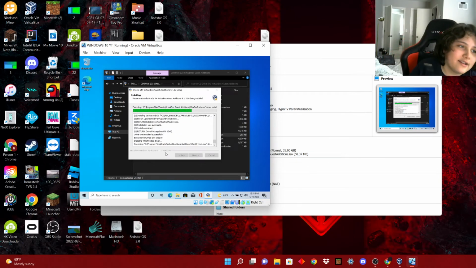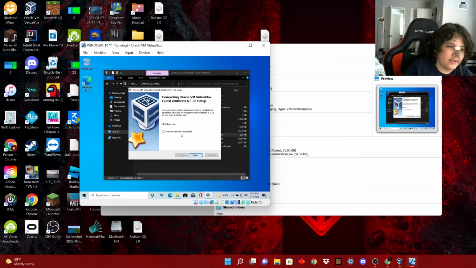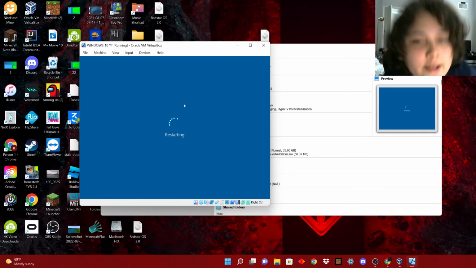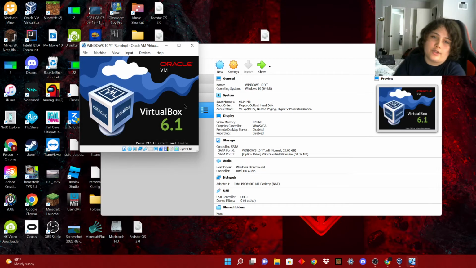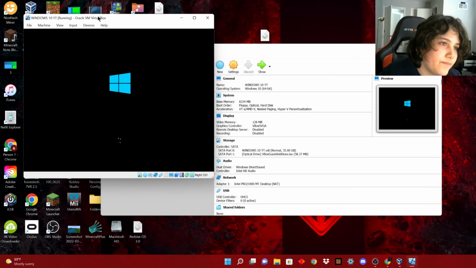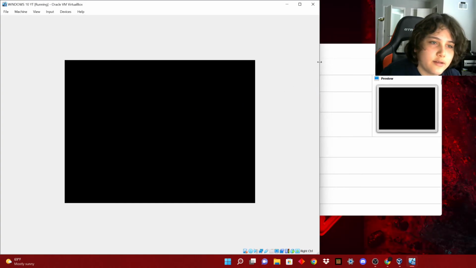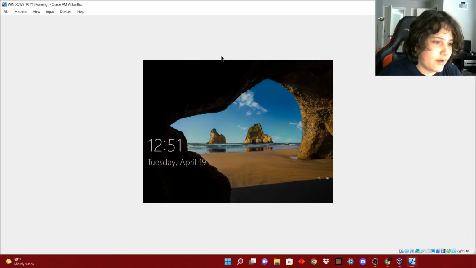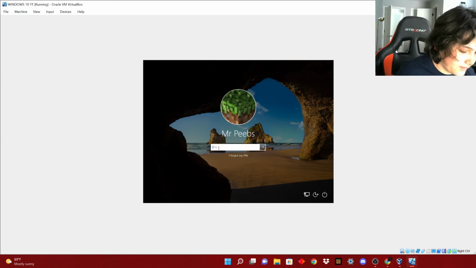And, yeah. It should tell you to restart. Reboot now. Yeah, you have to reboot after you do this. So yeah, that's the virtual machines for you. And now the virtual machine will resize to how big your window is. Now it will do this. At least maybe you have to do it to the desktop.